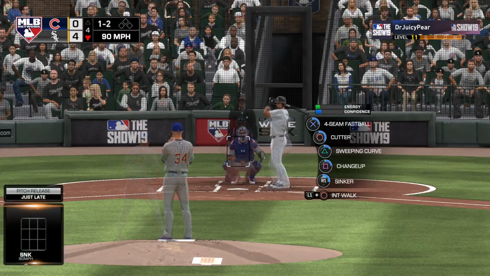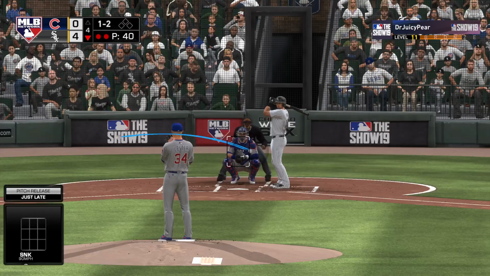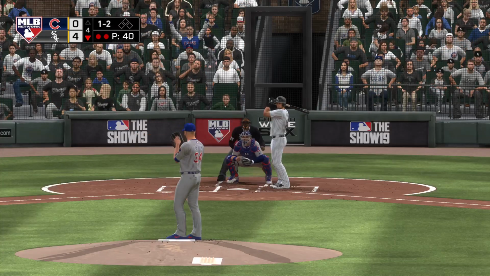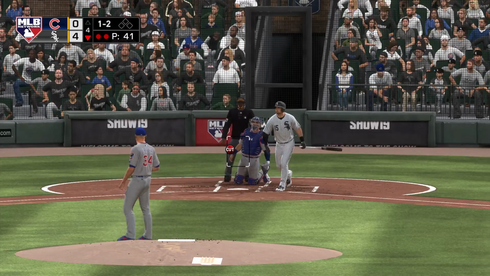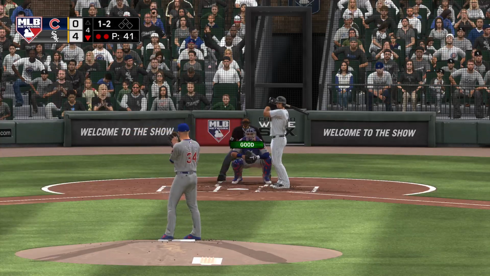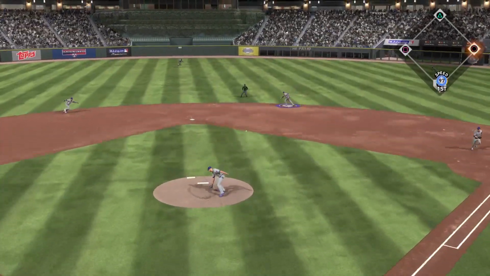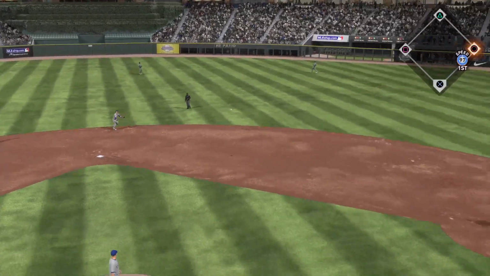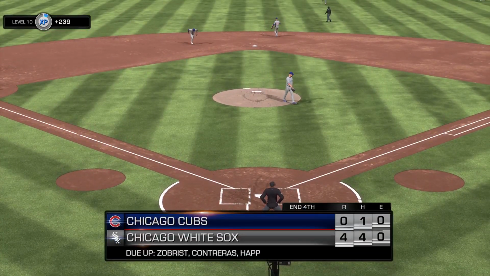And he'll try and tempt him with one in the dirt, but he'll hold back here. It's 1-2. He's been pounding the zone with nothing but strikes, but that's an amazing take right there. You start getting into that auto swing mode when you think that guy's going to be around the zone. Here's another 1-2. Hit hard up the middle. Zobrist has it. Off balance throw gets him. Nice play there as the side is retired.